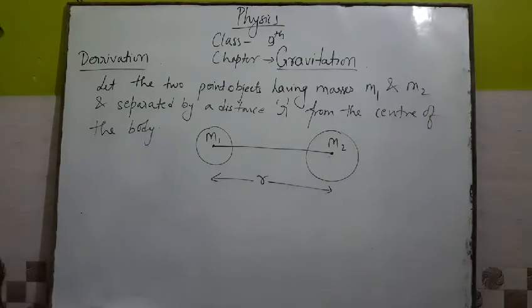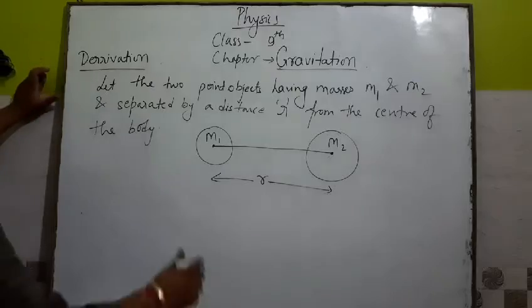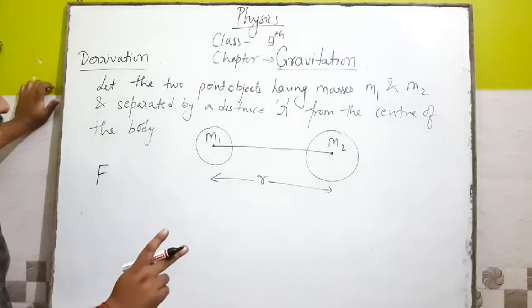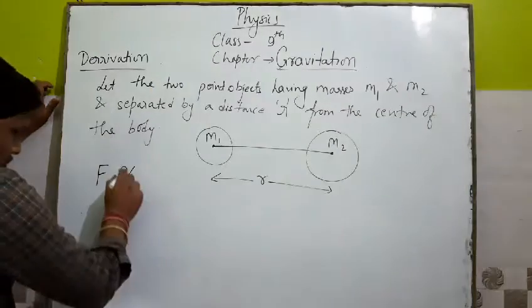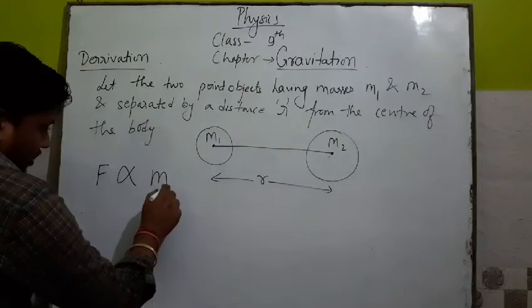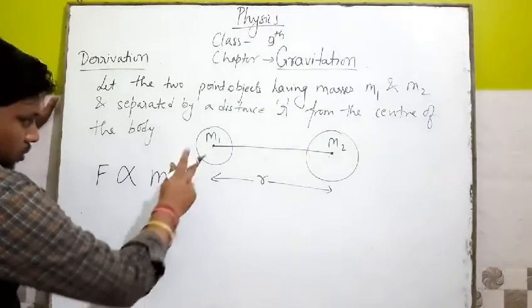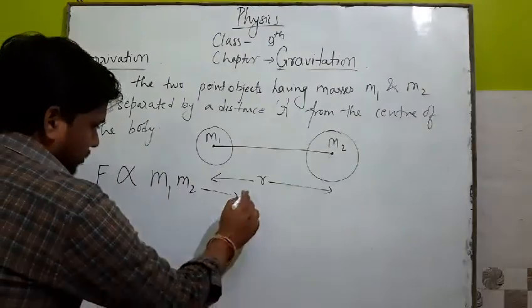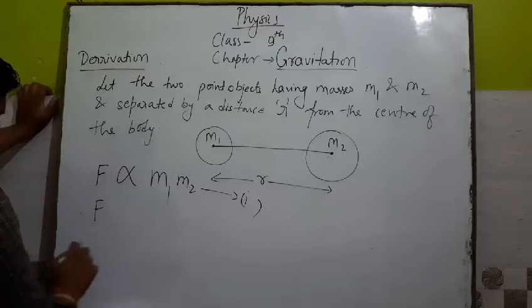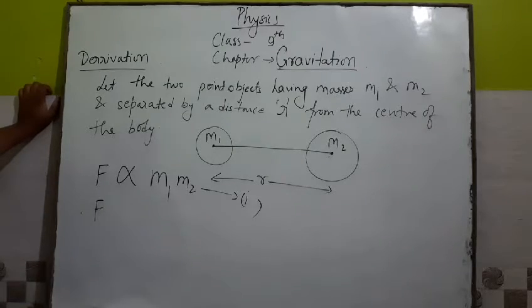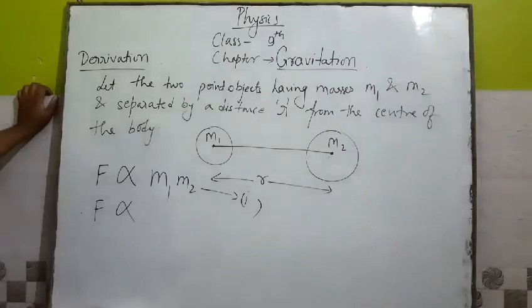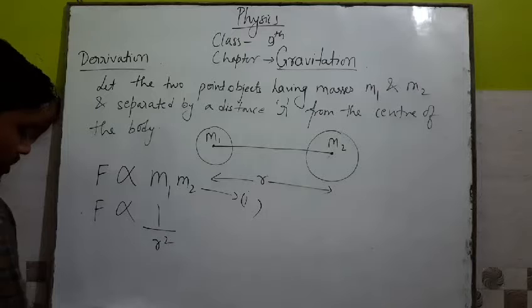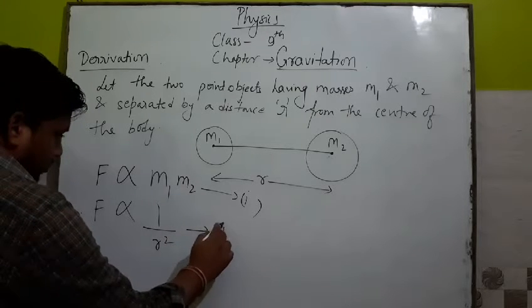Now, according to the universal law of gravitation, the force between two bodies is directly proportional to the product of the masses of the bodies, m1 and m2. This is equation 1. And the same force is inversely proportional to the square of the distance between them, means 1 upon r square. This is equation 2.